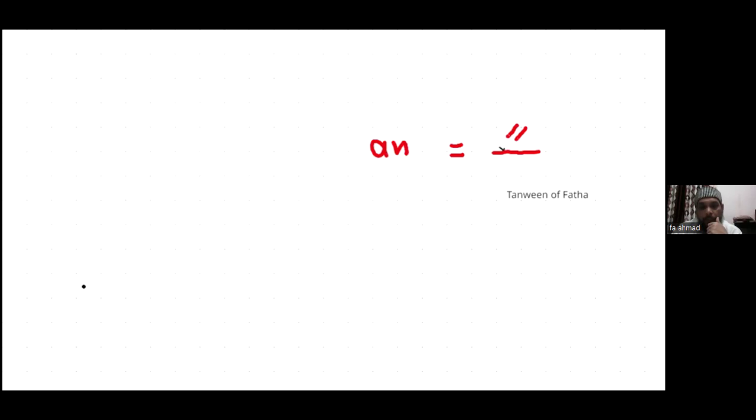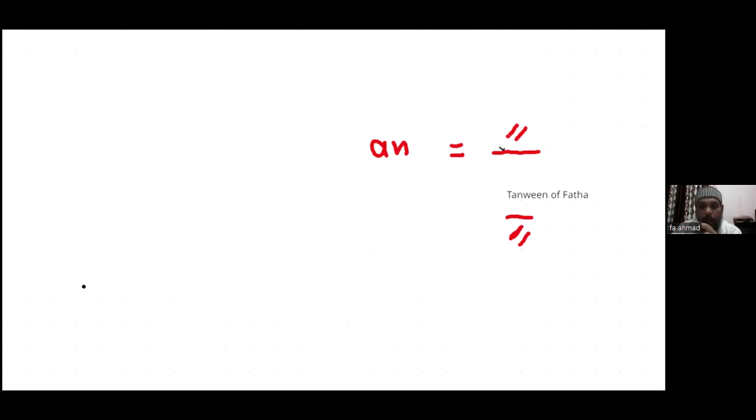And now next is Tanween of Kasra. Here is 2 cross lines below the letter, and 2 cross lines above the letter is Tanween of Fatha, and 2 cross lines below the letter is double Kasra.